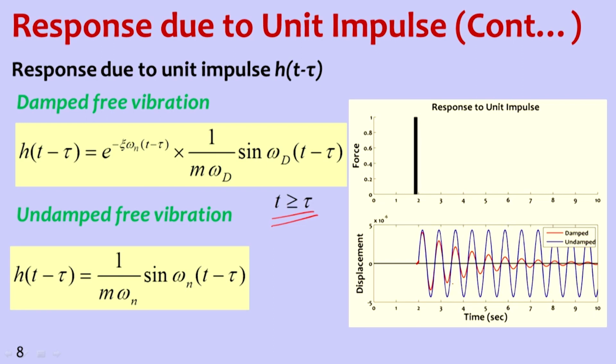As you can see in the plot of these two, the blue line is indicating the undamped vibration. We can call it undamped free vibration, but to initiate this vibration we need an initial disturbance, which is caused by the impulse. And here this is damped vibration. As you can see, damping is taking place continuously, which means vibrating energy is removed from the system.